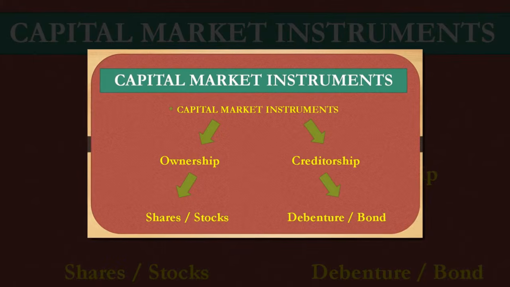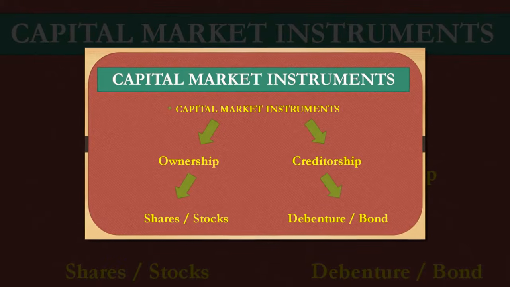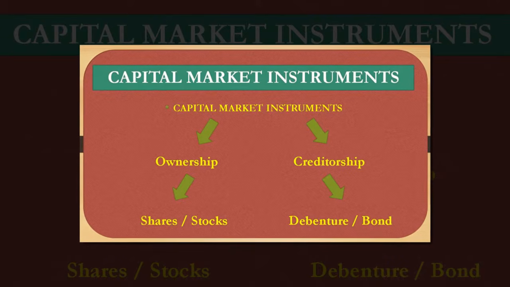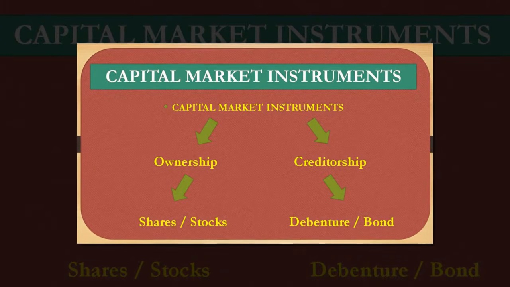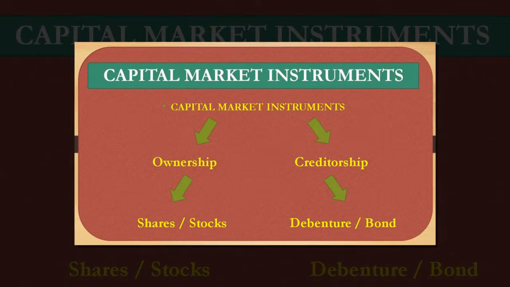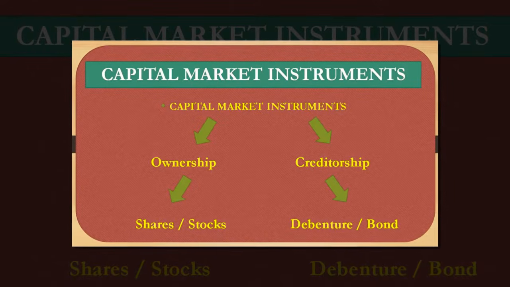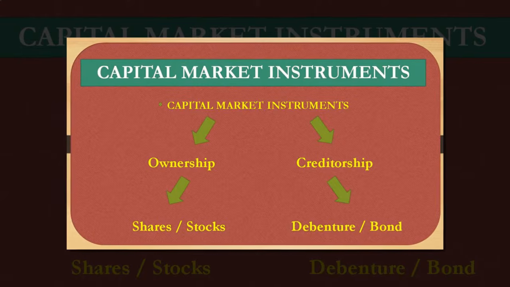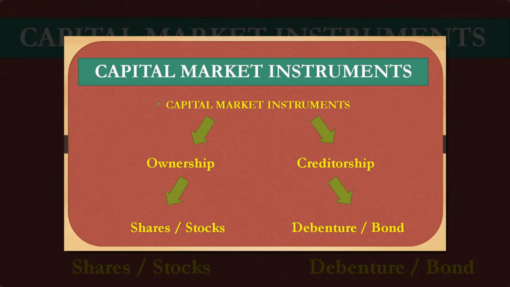Let us see the slides. Okay, so we have ownership capital market instruments as well as creditorship capital market instruments. What instruments come under ownership capital market instruments? Shares or stocks. What about the creditorship instruments?